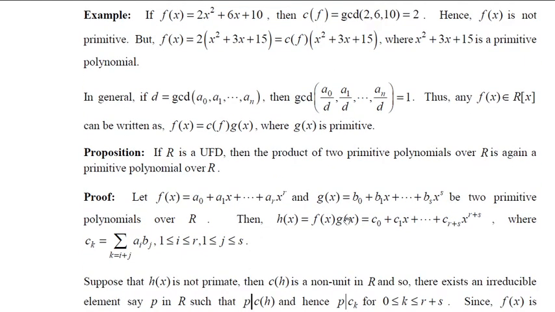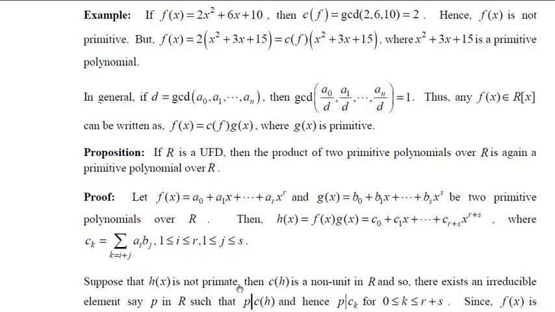Now we have to show that h of x is primitive. Contrary to this, let us assume that h of x is not primitive. Then the content of h is a non-unit, because if the content of h is a unit, then this polynomial would have been primitive.